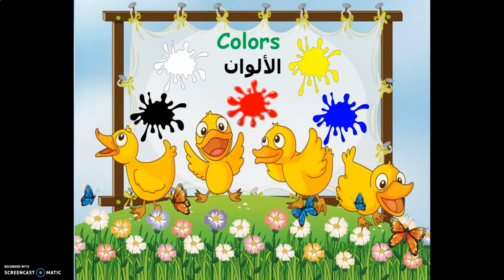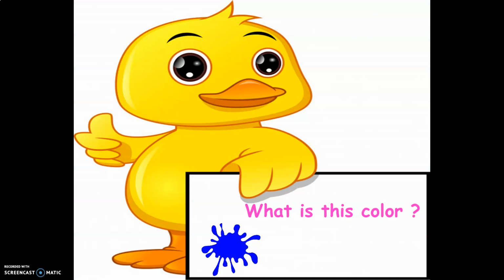Okay? Here, today we will talk about colors, الألوان in English. Here we have some different colors. White, black, red, yellow, pink, also green. Okay? So we will start with the first one. To ask about the color, إذا بتسأل عن اللون, you have to say, what is this color?